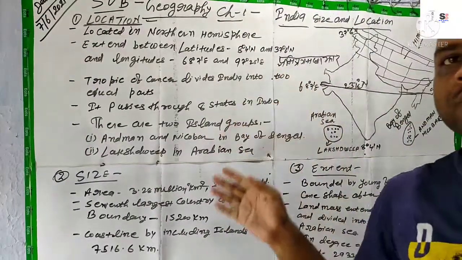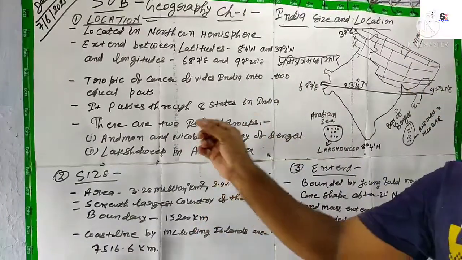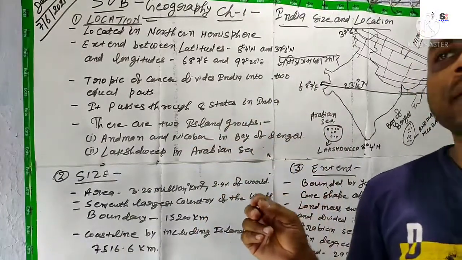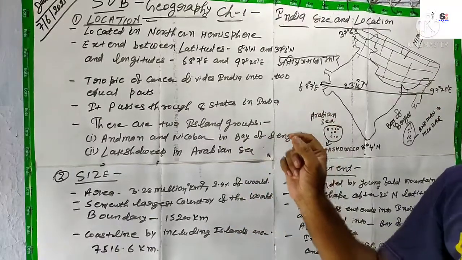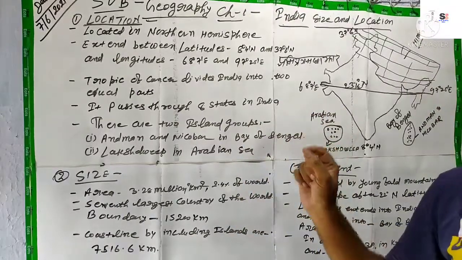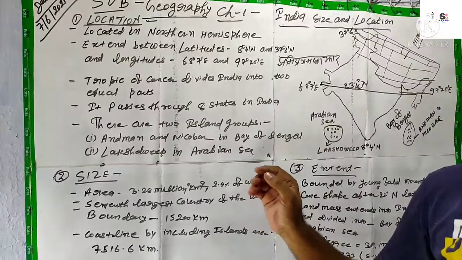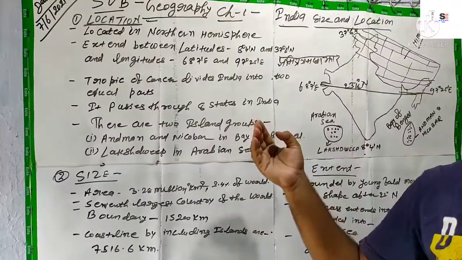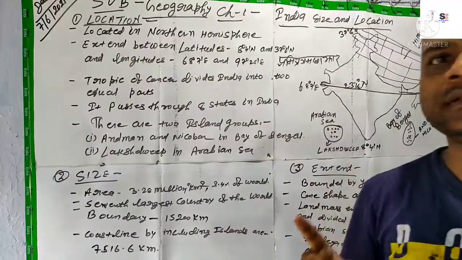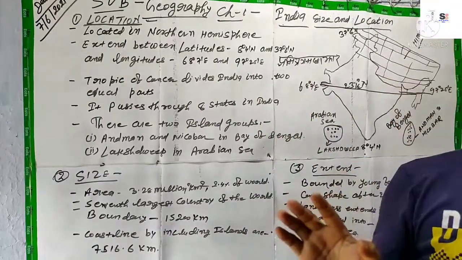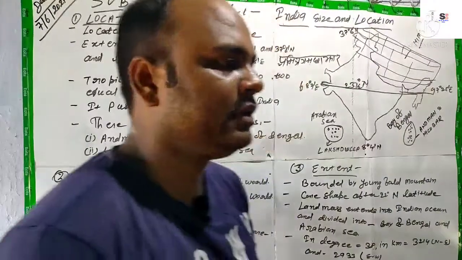And sometimes a question may be asked like that. There will be a multiple choice question. A question will be like this: the Tropic of Cancer does not pass through which state? So there will be 3 states from where the Tropic of Cancer will pass and 1 state from where the Tropic of Cancer will not pass. Okay, so is it clear?